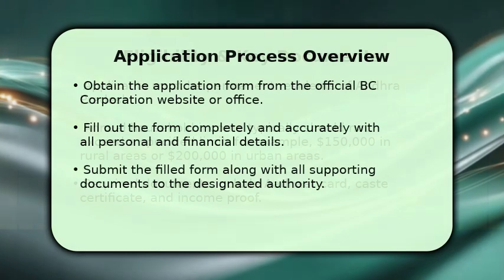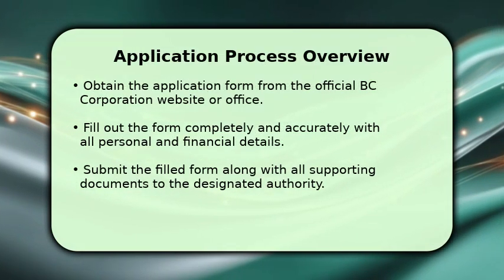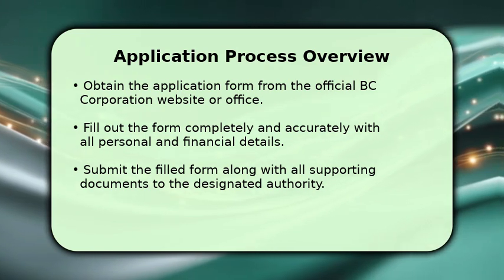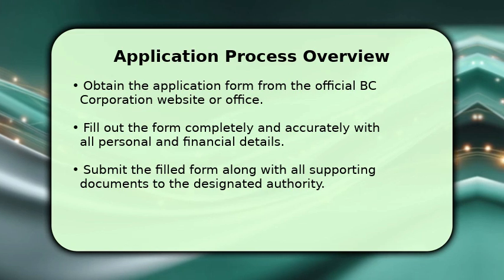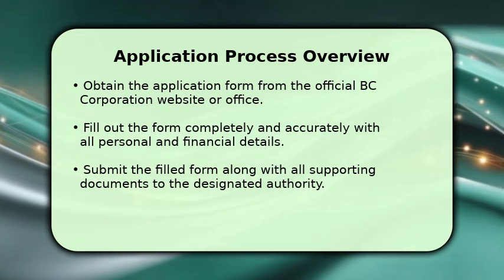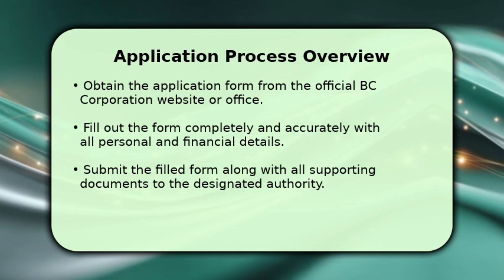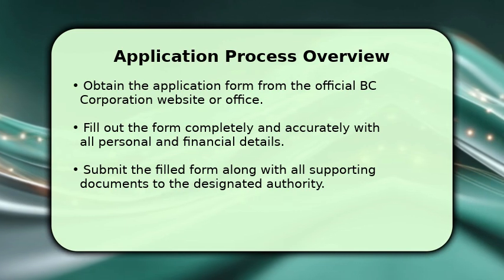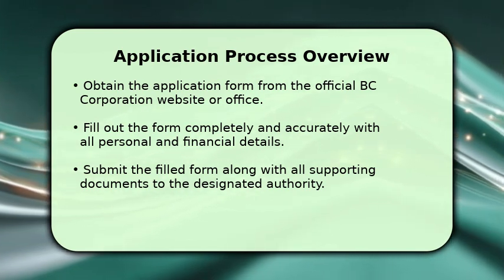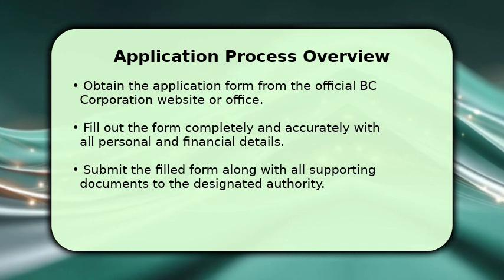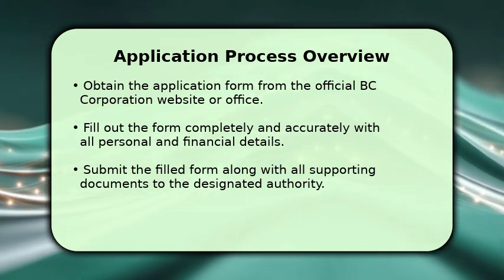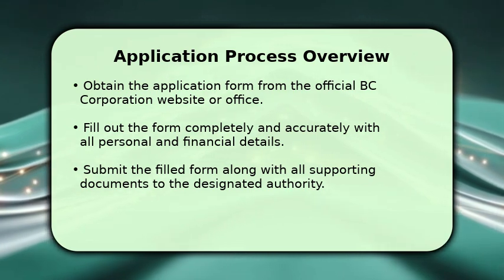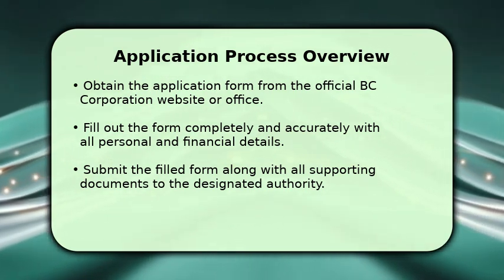application. The application process begins by obtaining the official form, either online from the AP OMS portal or directly from their district office. Carefully fill out every section, ensuring all personal and financial information is accurate. Once completed, attach all the necessary supporting documents, such as your proofs of identity, address, and income. Finally, submit your comprehensive application to the designated authority for review.